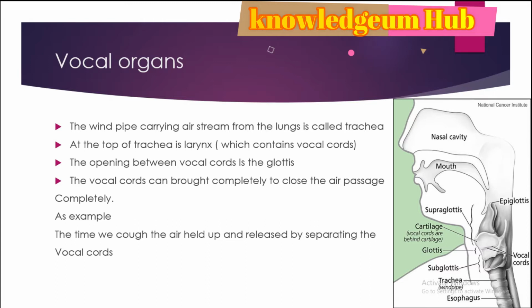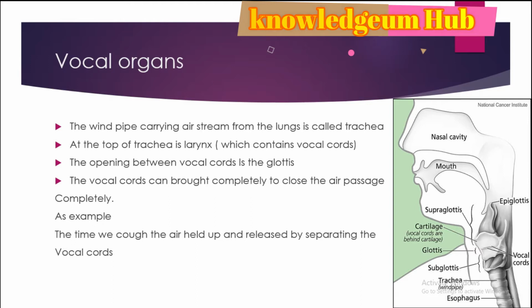At the time of holding, the passage will be closed and blocked. After that we release the air by separating the vocal cords. The vocal cords will be wide apart, and the air will pass through to the lungs.